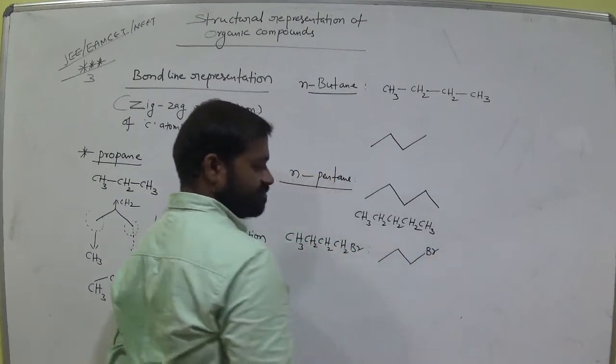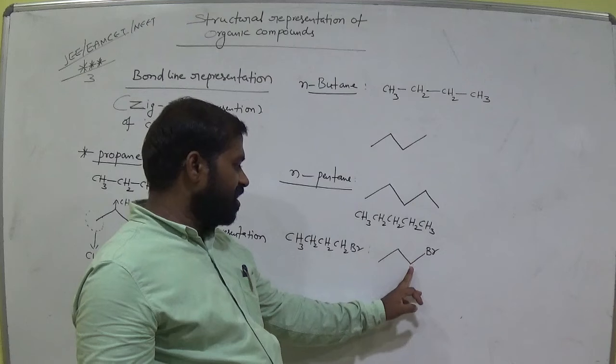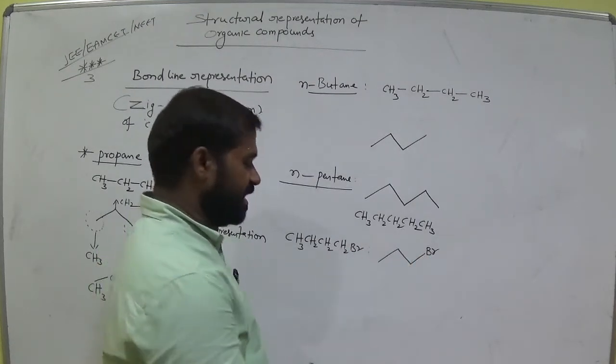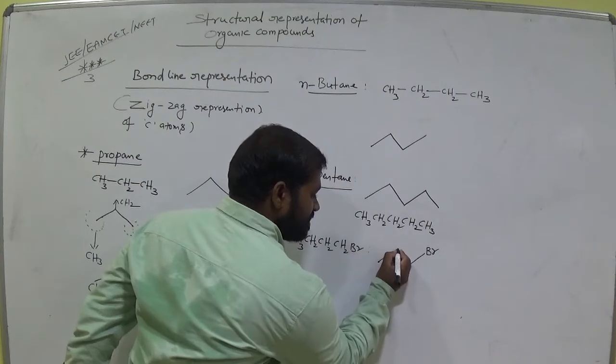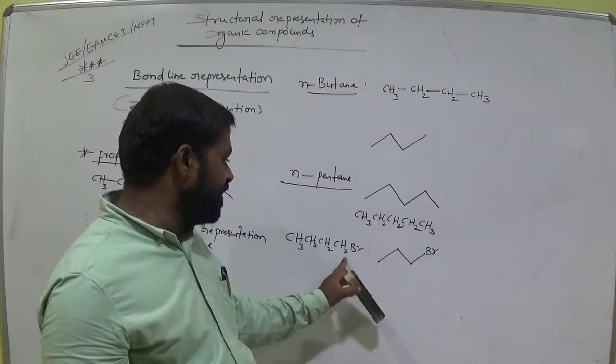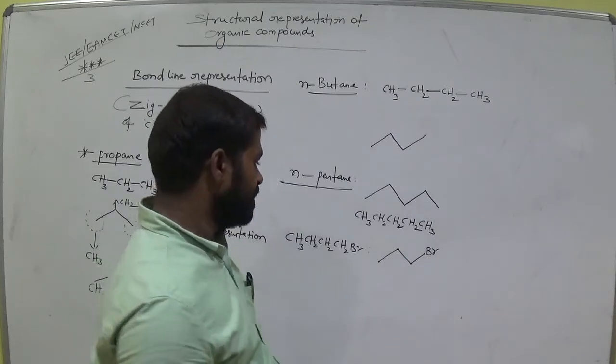Bromine. Clear? First carbon, second carbon, third carbon, fourth carbon. This fourth carbon consists of bromine. Okay? Clear?